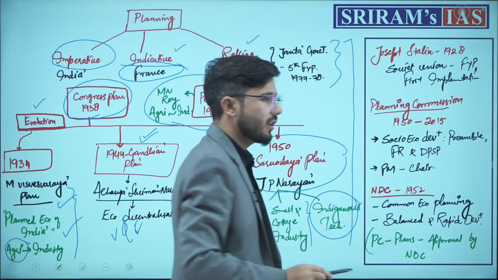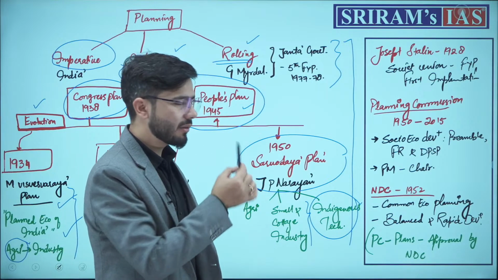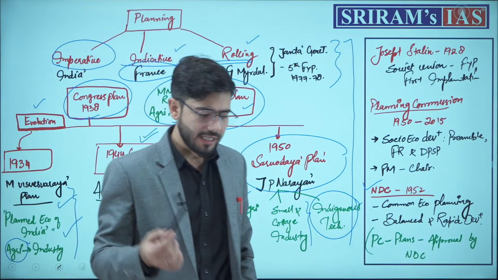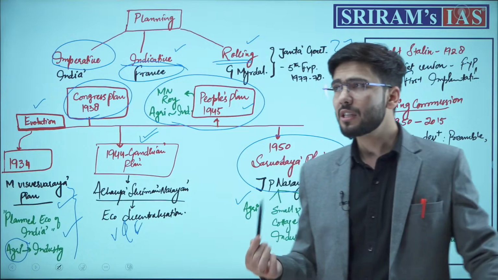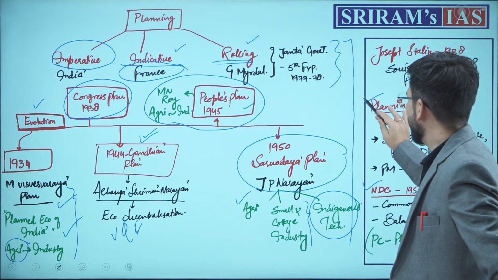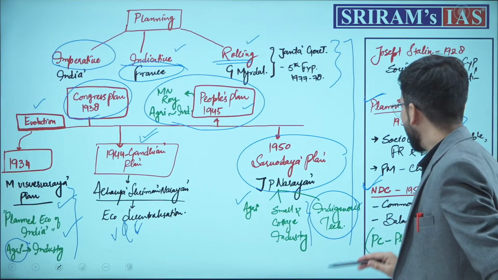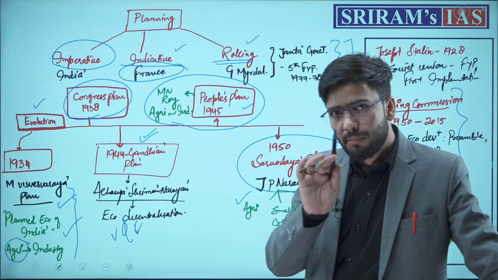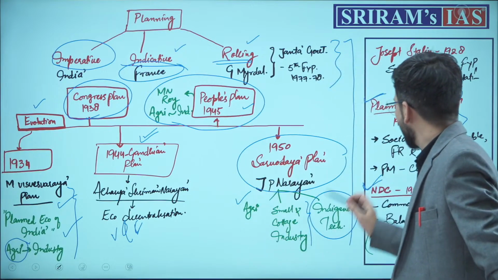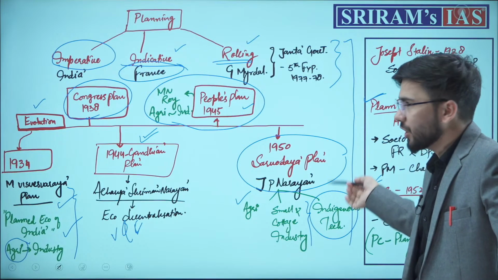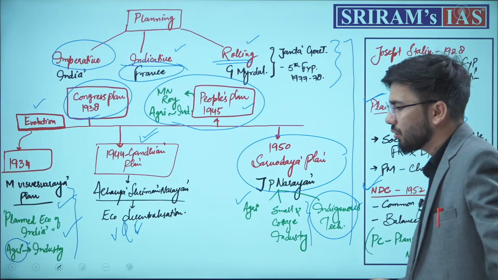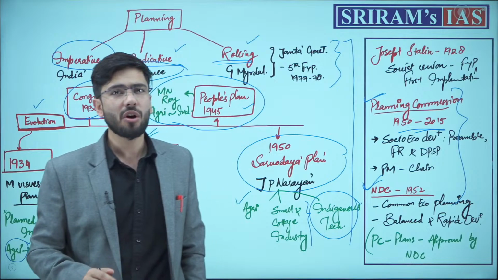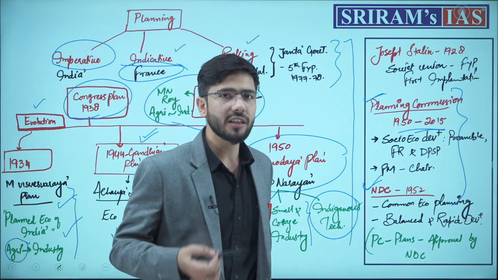The main point asked in this question by UPSC was the NDC, National Development Council, which was established in 1952. Along with this, we also need to know about the Planning Commission. Both of these are non-statutory, non-constitutional bodies, established by an executive order. The Planning Commission stopped its functioning in 2015 and was transformed into Niti Aayog.